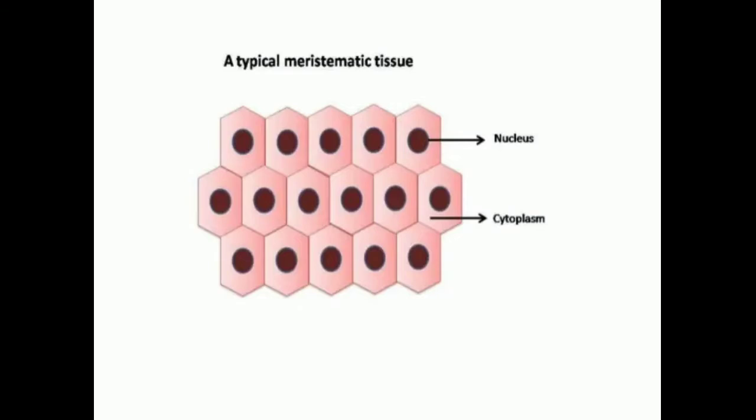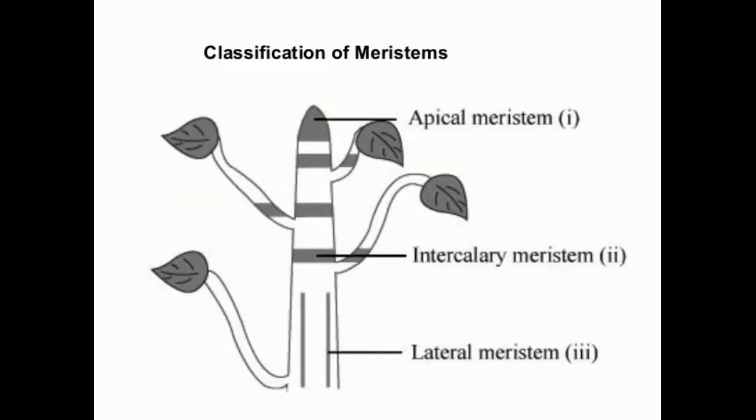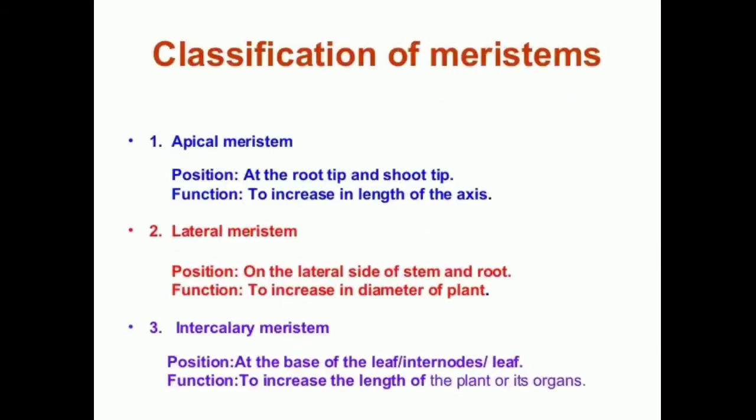Next, based on the position in the plant, meristems are divided into three: apical meristem, lateral meristem and intercalary meristem. First, apical meristems. These are situated at the growing tip of stems and roots, that is, the shoot apex and root apex. Apical meristems are also found at the apices of the leaves, that is, at the tips of the leaves. The function of the apical meristem is to increase the length of its axis.